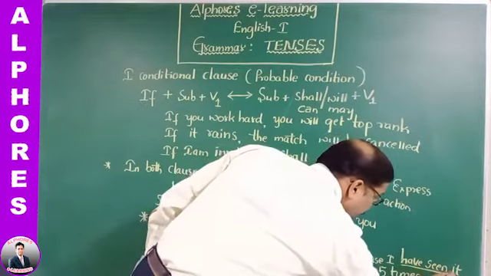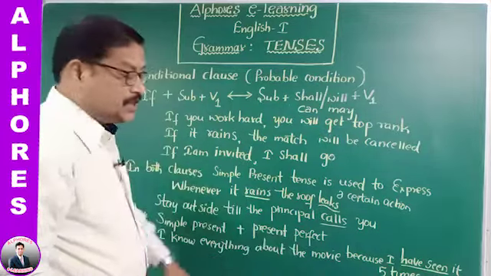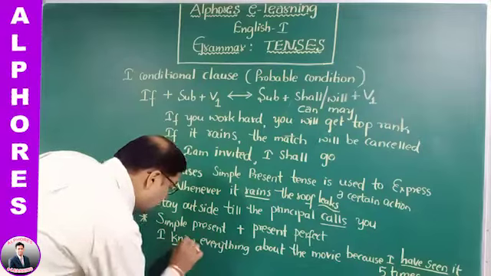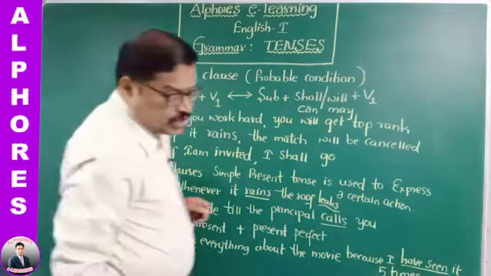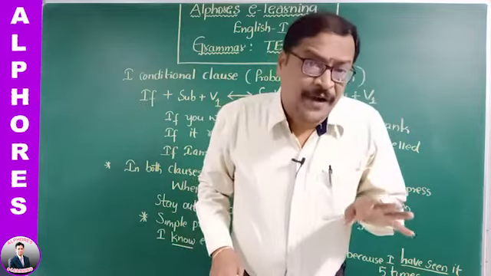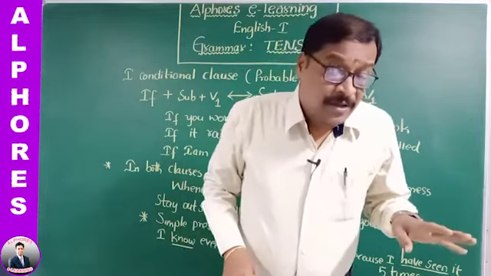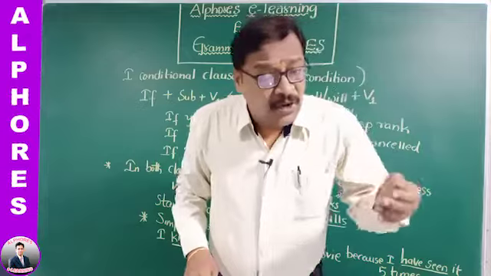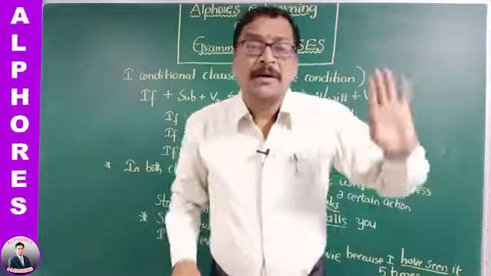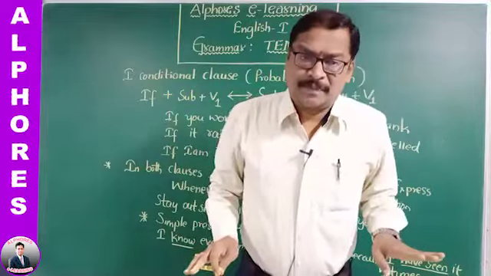You see here, this is present perfect tense, and here it is simple present. The combination of simple present tense and present perfect tense: the part that gives reason should be expressed in present perfect tense.